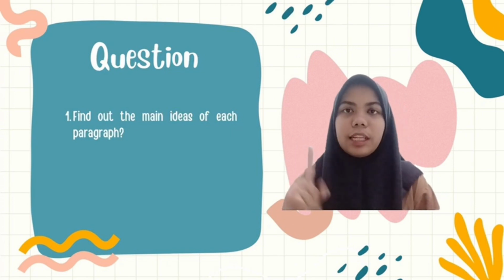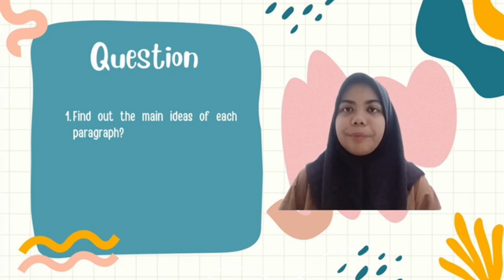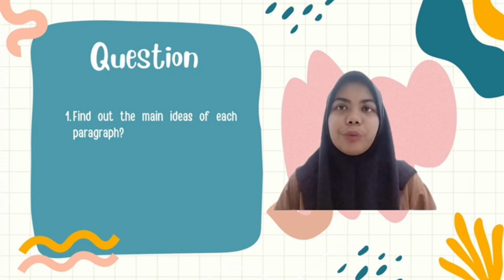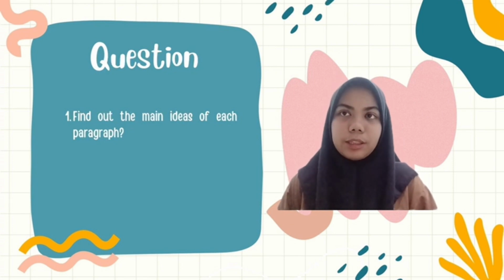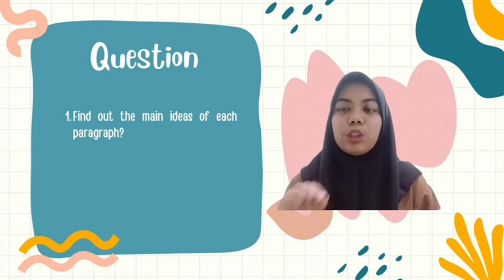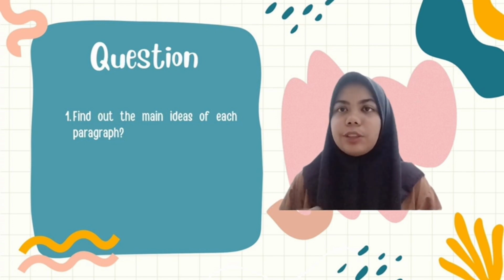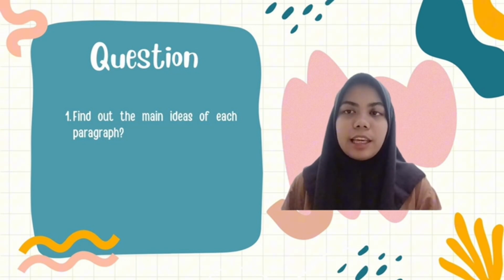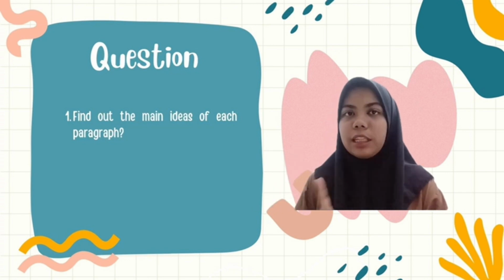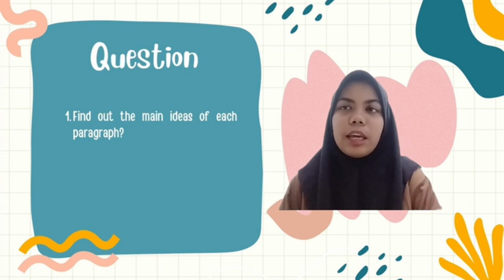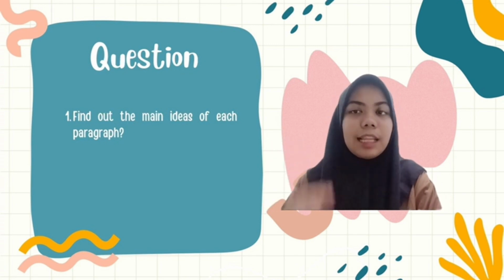The first question is, find out the main idea of each paragraph. To answer that question, we can use the skimming method. The method is to look at the first and the last sentence of a paragraph. As you know, usually the main idea is located at the beginning or at the end of the paragraph. But if it's not there, we can infer from the first and last sentence.